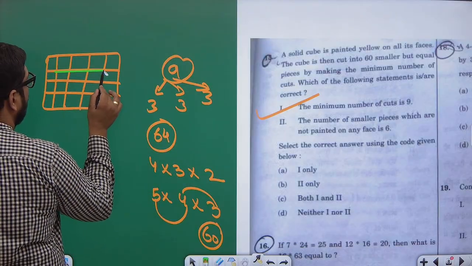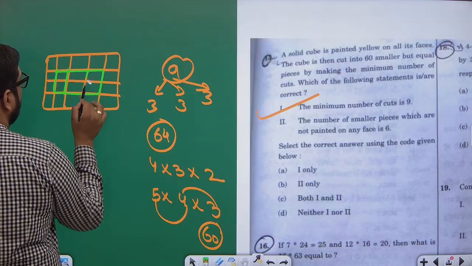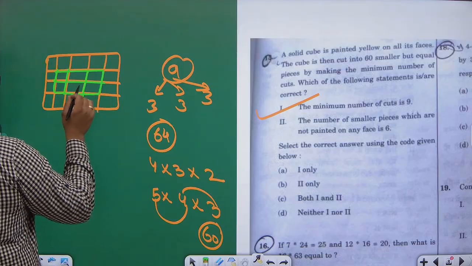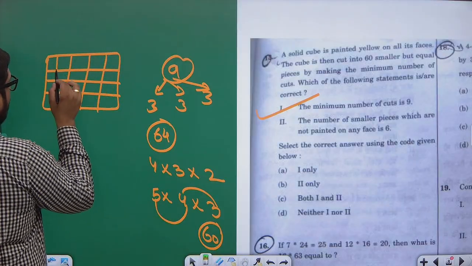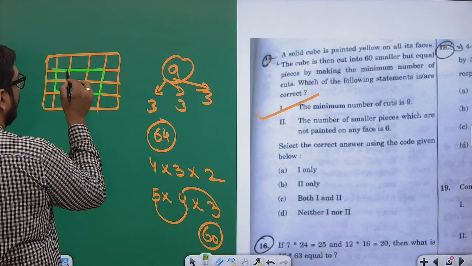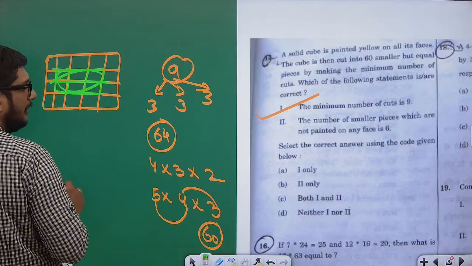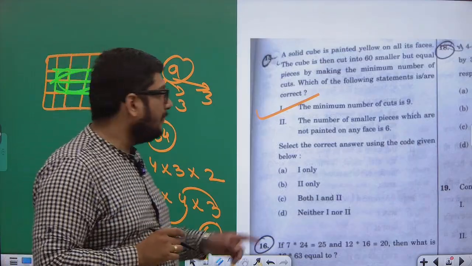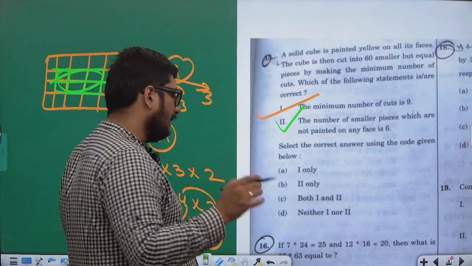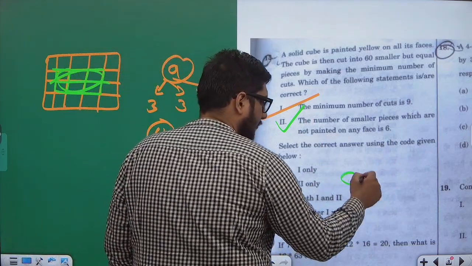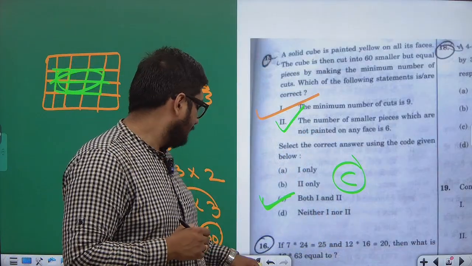These 6 cubes of the row below it would not be colored from any of the sides. That means 6 cubes are there which are not painted on any of the faces. So the correct answer would be option C. What will be the correct answer? Option C will be the correct answer.